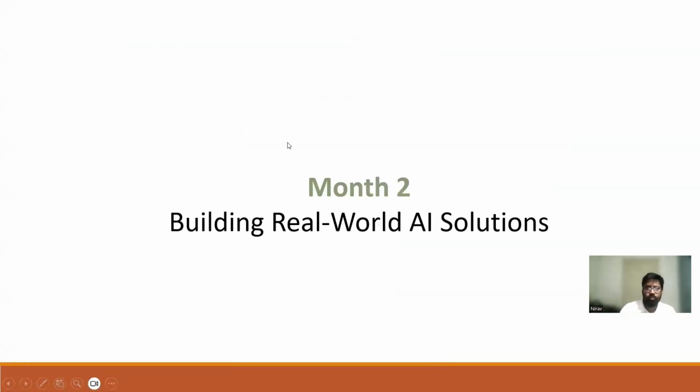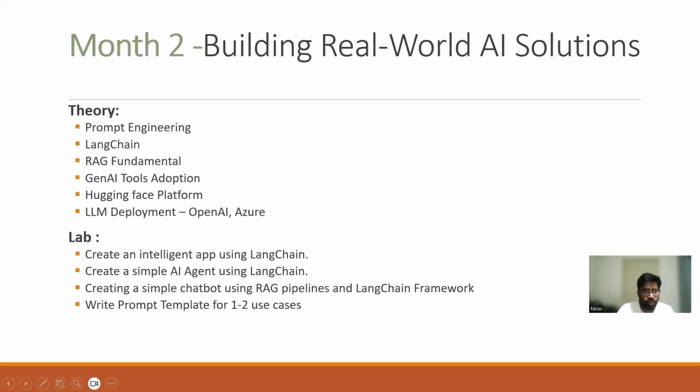So this is what we had for month 1. I hope it is fine till now. In month 1, we have just learned the basic concepts. Whatever one or two lab sessions we have done, their main purpose is to understand those concepts. Now we will move to creating some applications. What you need to learn in this is prompt engineering.